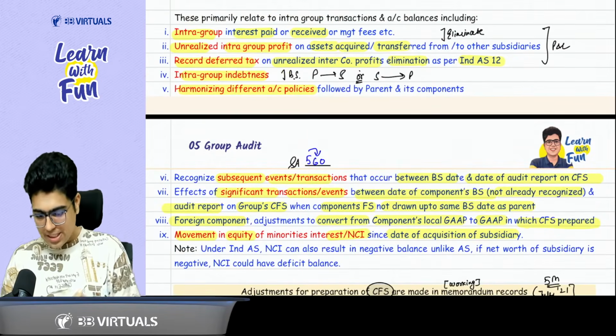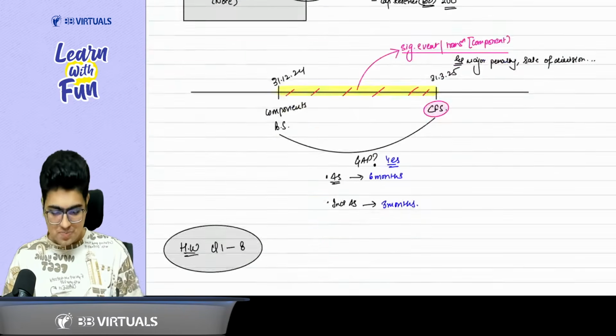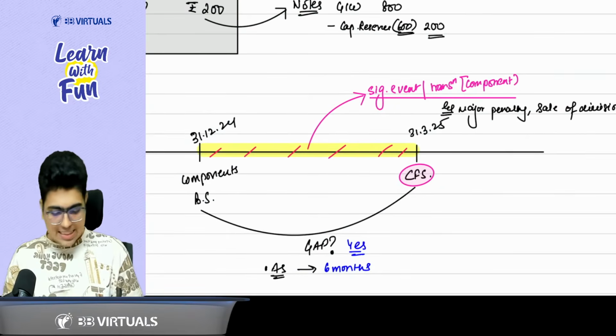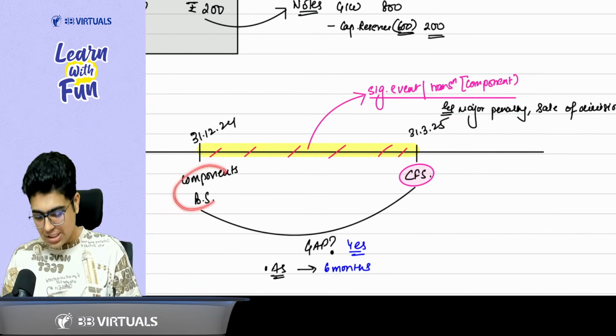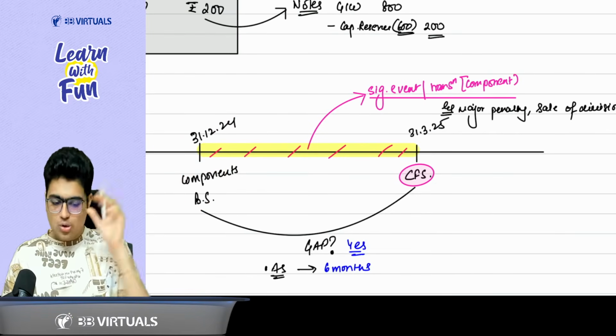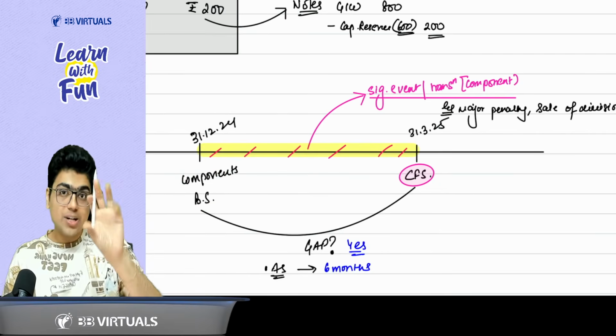Then we covered a special type of transaction. MCQ can be asked on this part. Everyone please focus. Let's say CFS are prepared on 31st March 25. The component's balance sheet is prepared on 31st December. So can I consolidate the component's balance sheet with my CFS? Yes, you can do that.